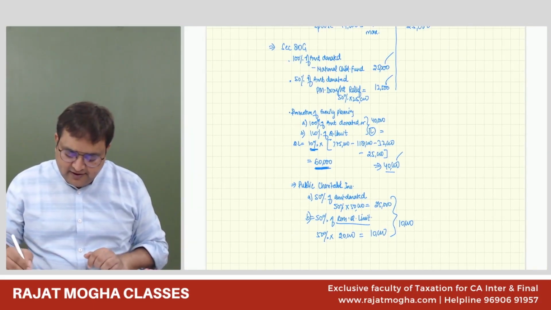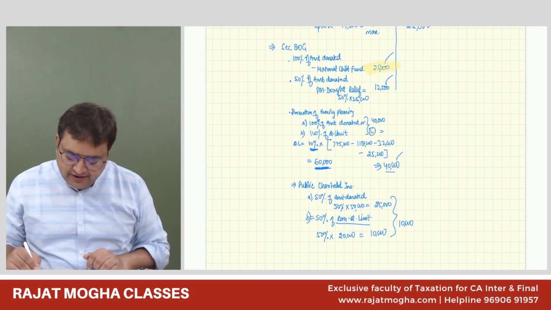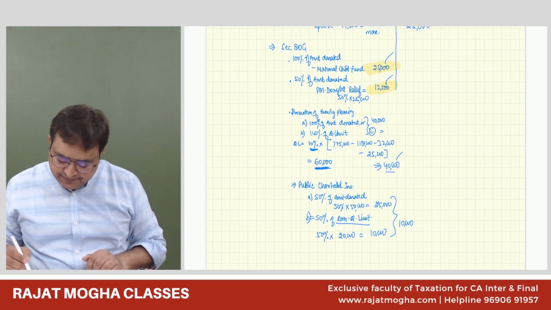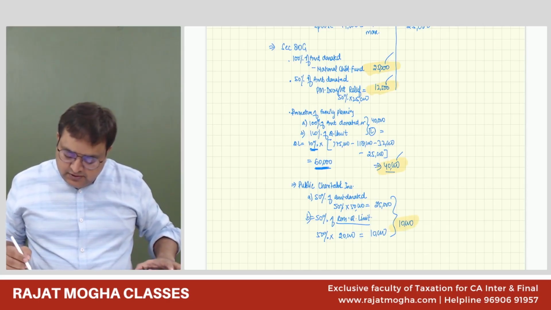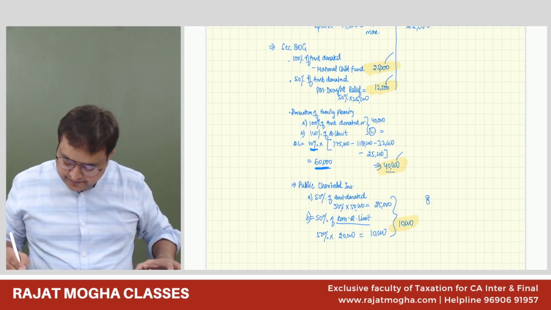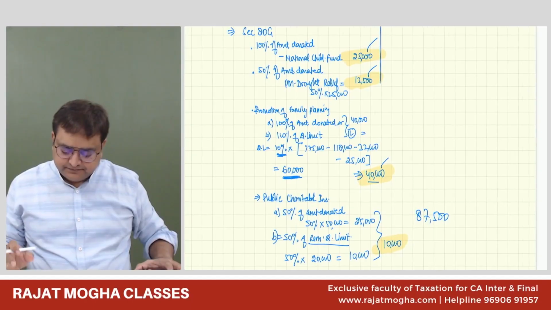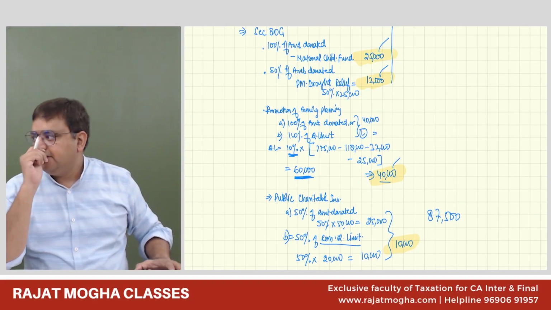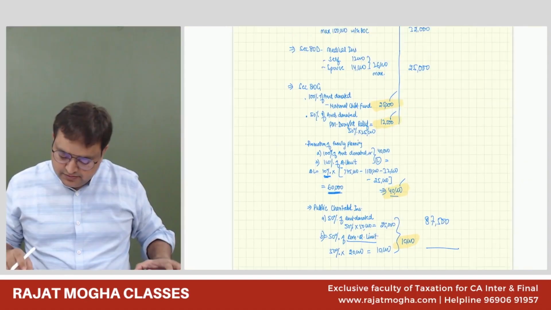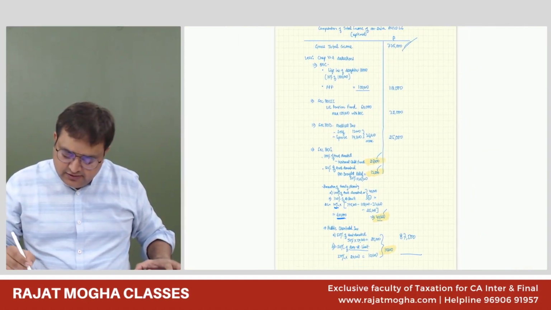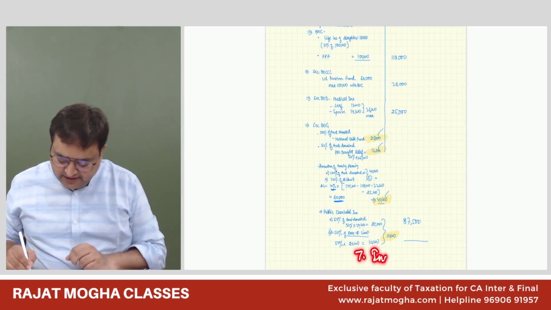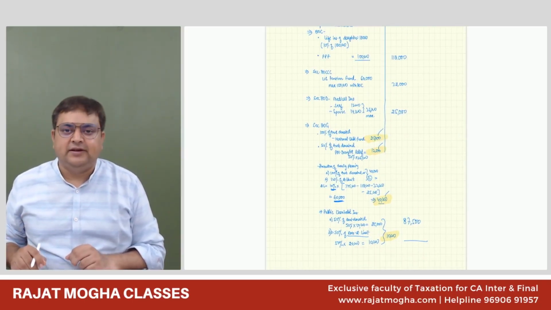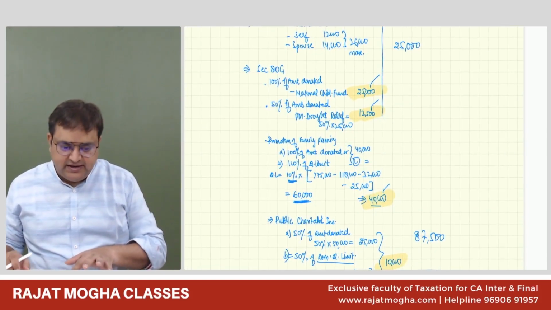So this is now 25,000, 12,500, 40,000 and 10,000. Do the total. It is 87,500. Now, from this GTI, you can subtract these deductions. You will get your total income. Correct? So I'm not doing the calculations. You can do this. This way you will get the total income. Everybody's okay with this?